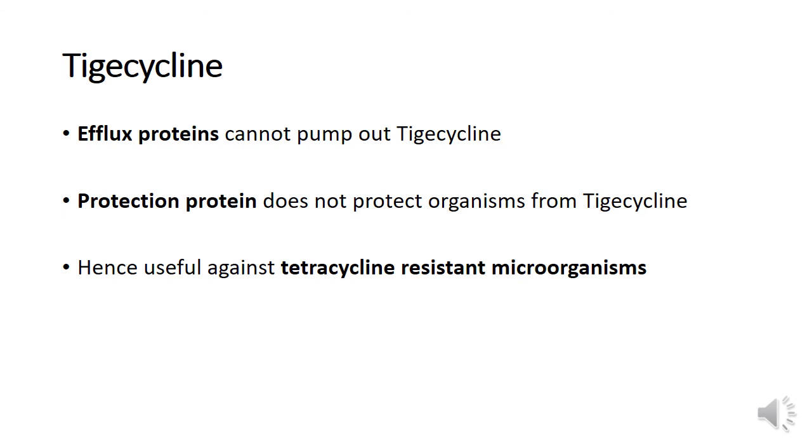And the second reason why it is useful against resistant microorganisms is the protection protein, which is derived from plasmid, is not able to protect the microorganisms from tigecycline the way it can protect the microorganisms from tetracyclines. That is why all tetracycline resistant microorganisms are sensitive to the action of tigecycline.